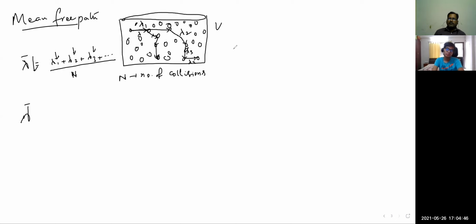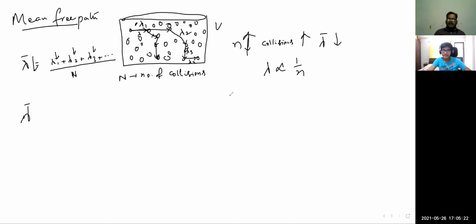So as n, the number of molecules, increases, collisions increase and the mean free path value decreases. So we can say that lambda is inversely proportional to n.